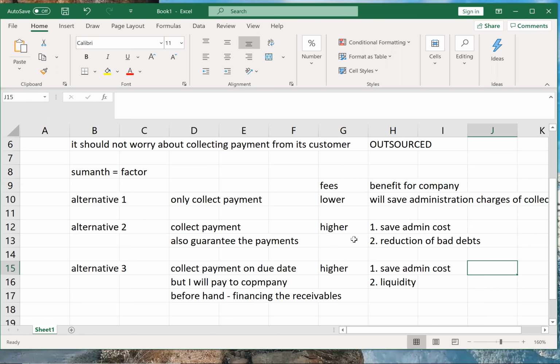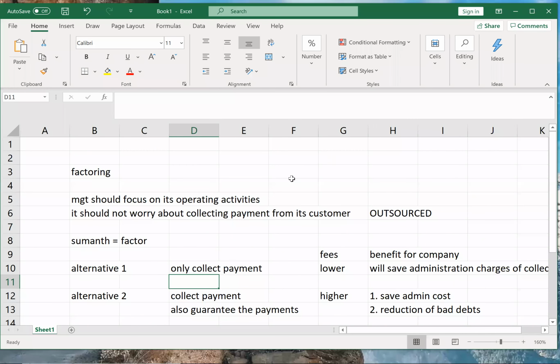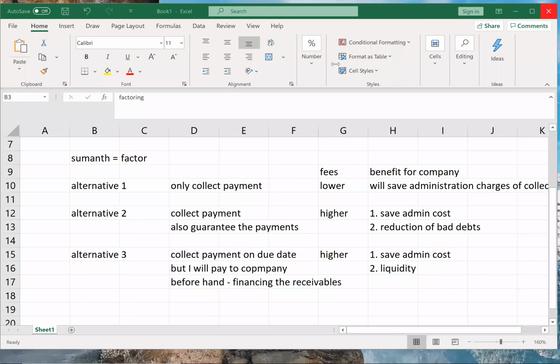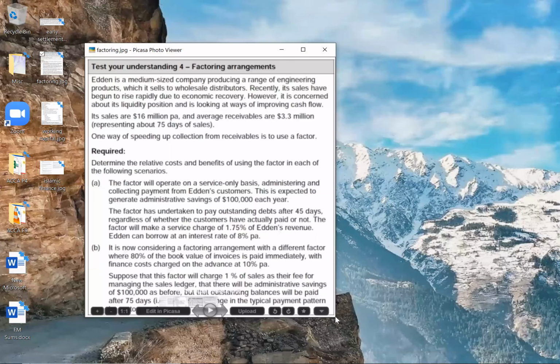So what is the total cost of hiring the factor? That is what we'll calculate in factoring. Okay. We'll see one sum on factoring. Again, factoring question is pretty important.